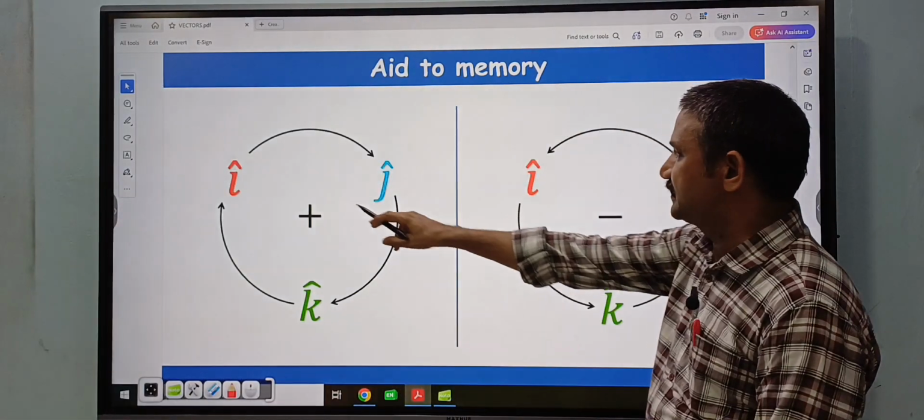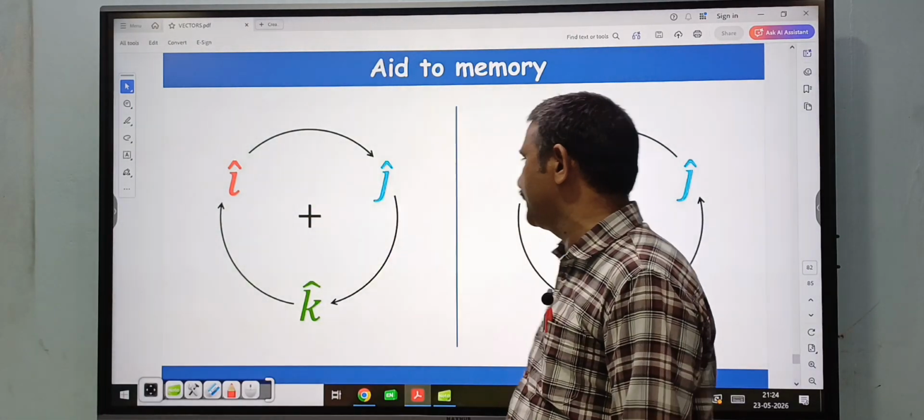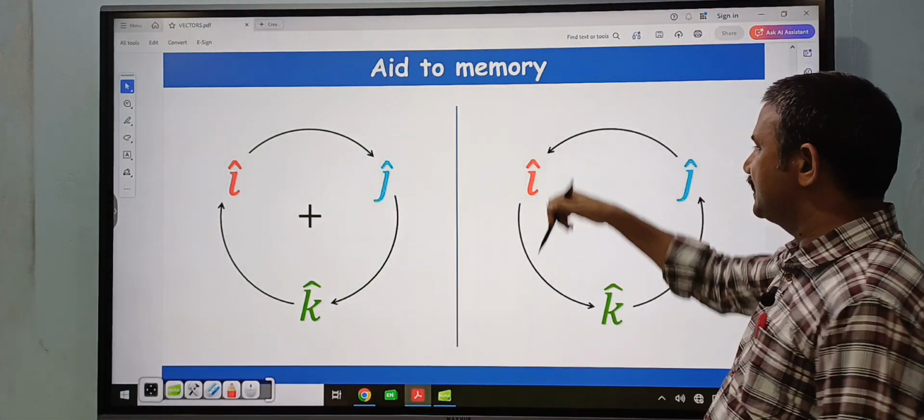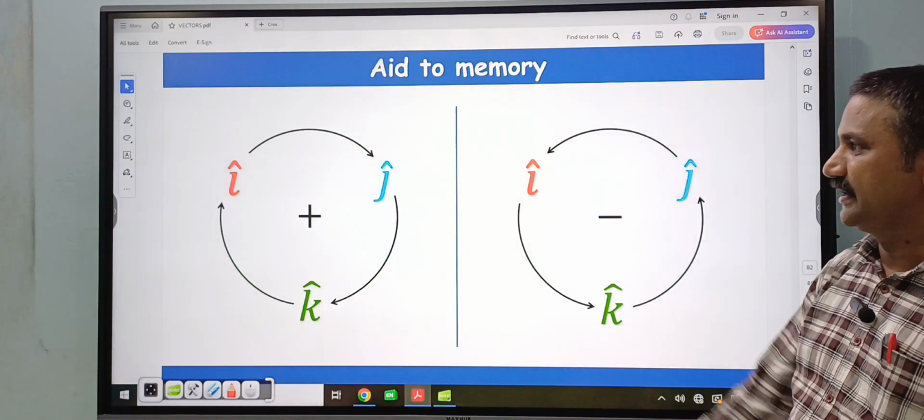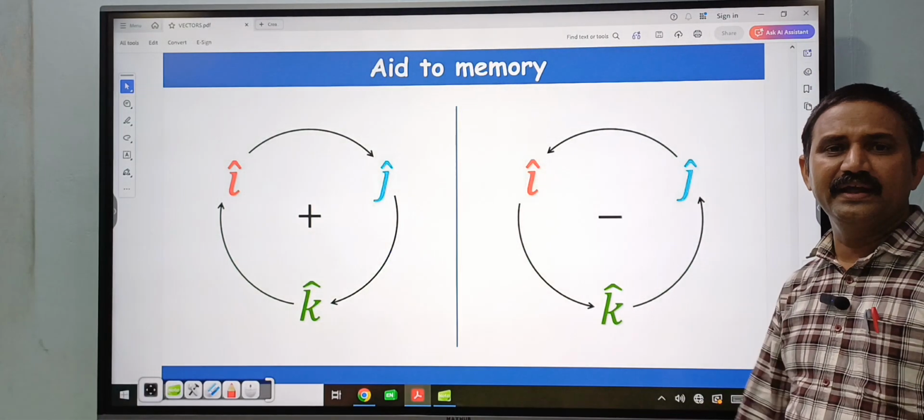Next, like this is i cap, j cap, i cap cross j cap, k cap, j cap cross k cap, i cap, like that. So in case of the reverse, you will get the negative value. In case of clockwise, you will get the positive value. Anti-clockwise, you will get the negative value.